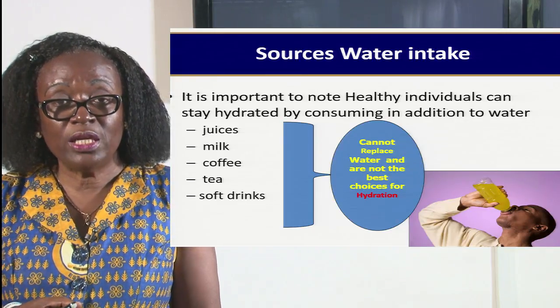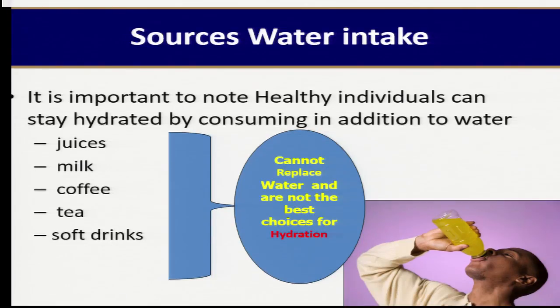So where do we get water from? Yes, we get water from our juices, from milk, from coffee, from tea, from all of them. But as I say, these are not the good sources. We are talking of pure water, because when we take in too much of the juices, whether it is pure juice or sugar colored water is the question yet to be answered, because the more sugar we have in them, the more weight we are adding on, the more calories. And the same thing with the milk.